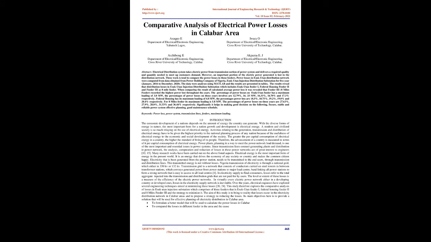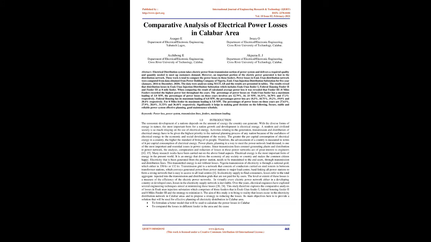Power losses in the Esuk-Utan distribution network were computed from data obtained from the Power Holding Company of Nigeria, Esuk-Utan Injection Distribution Substation, for five years, January 2016 to December 2020. The data were analyzed using MATLAB and the results are presented in tables. The results reveal the distribution losses in Esuk-Utan Injection Distribution Substation, which includes Esuk-Utan Feeder 1, Federal Housing Feeder 2, and Feeder 3, the 8-mile feeder.